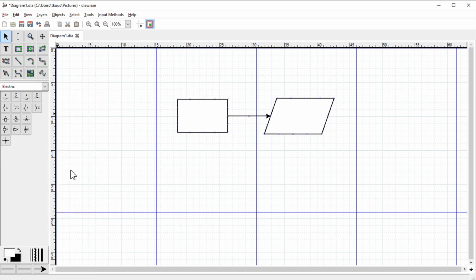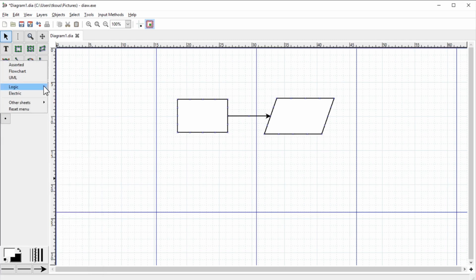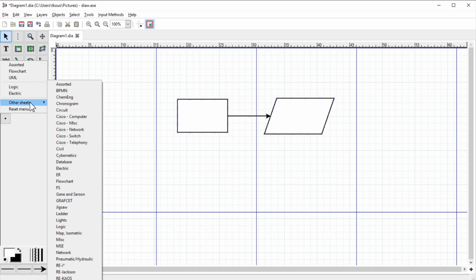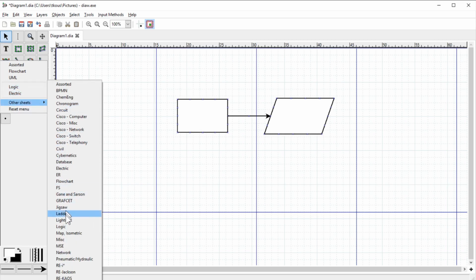For example, electric. Then I can add a ladder diagram or a logic. Let's say click on logic. So now if you select from these other sheets, on the left hand side, as you can see, these shapes are being added to your menu. So you can add a lot more. So all of these are free. This is an open source software, and I use this a lot in my lectures and in my presentations.